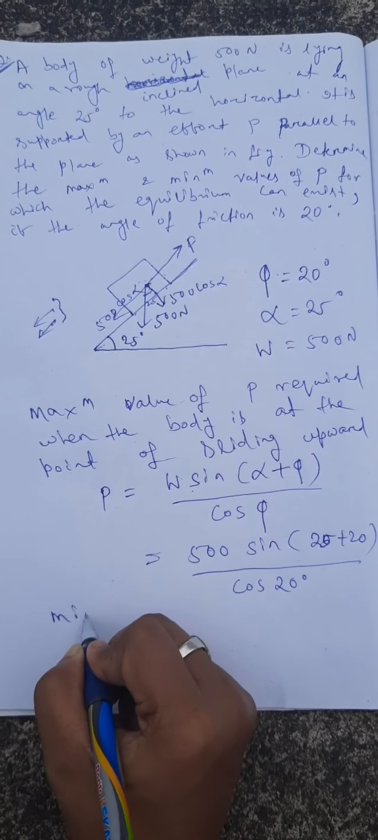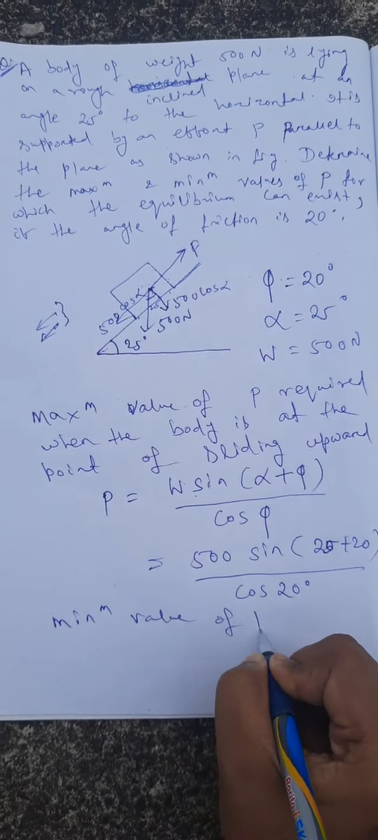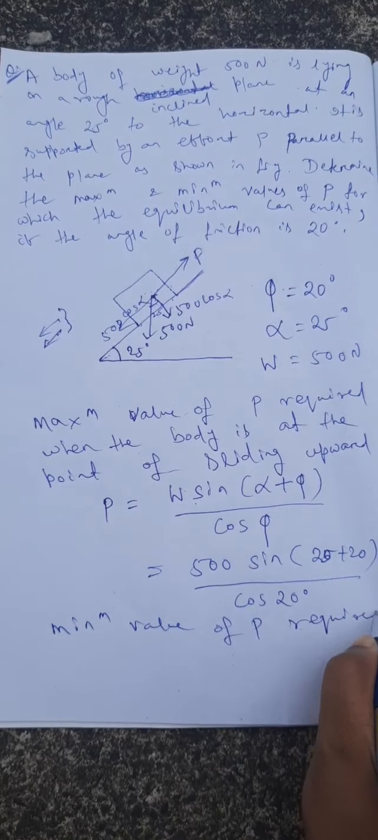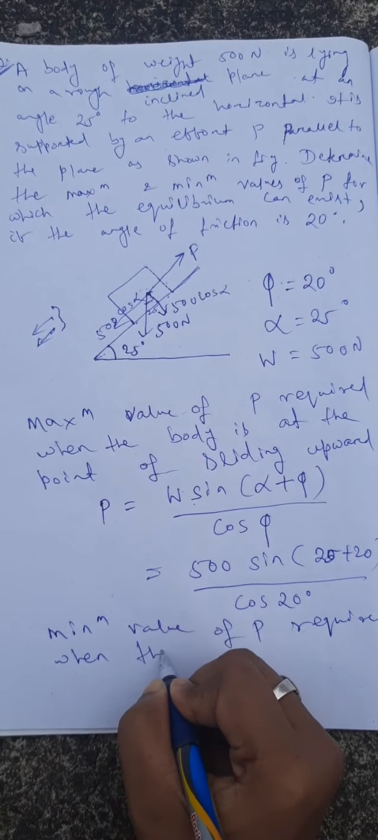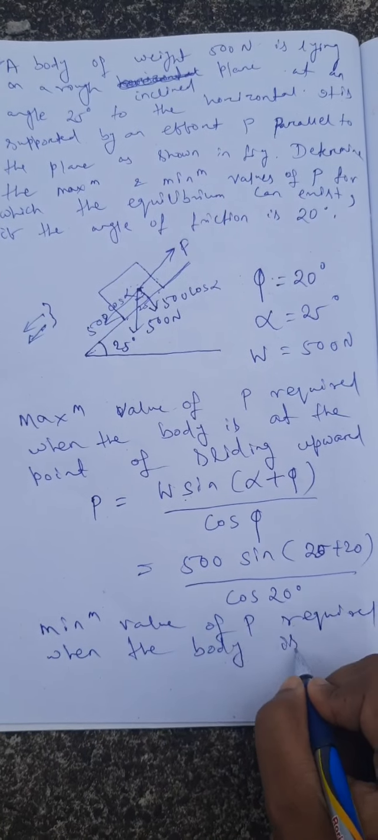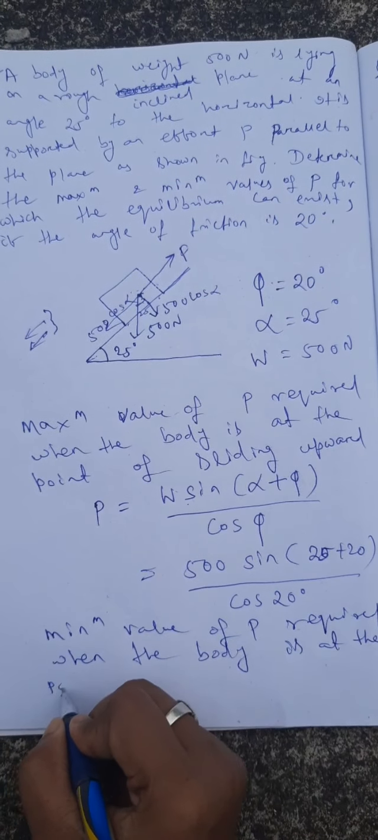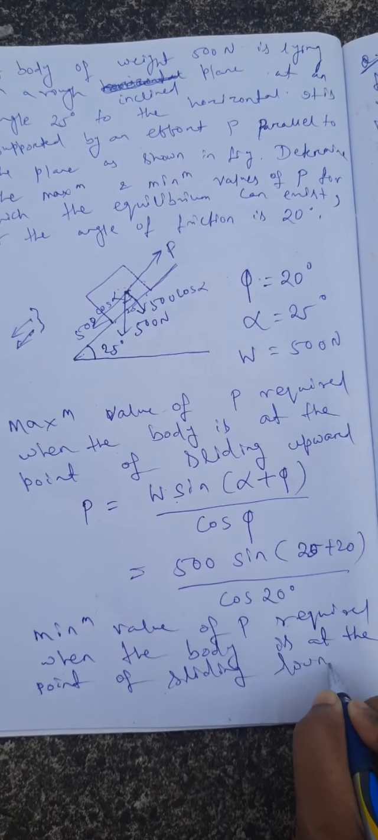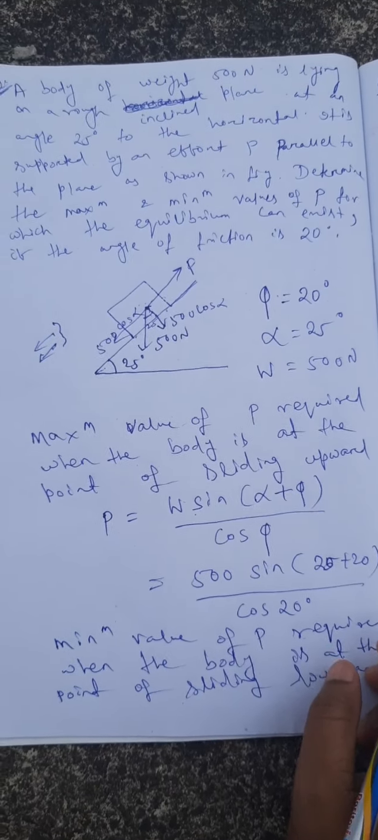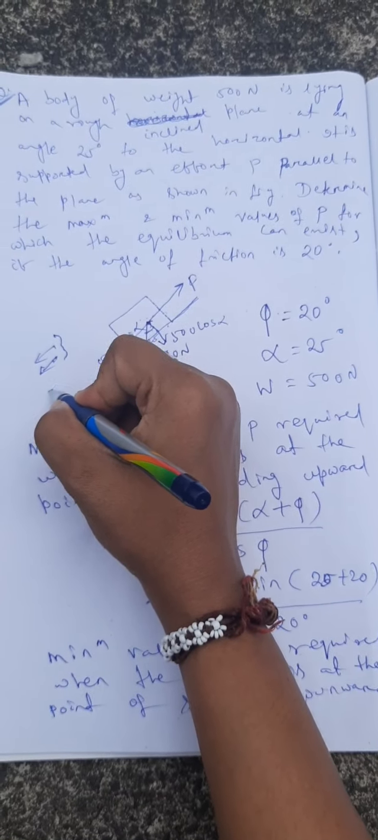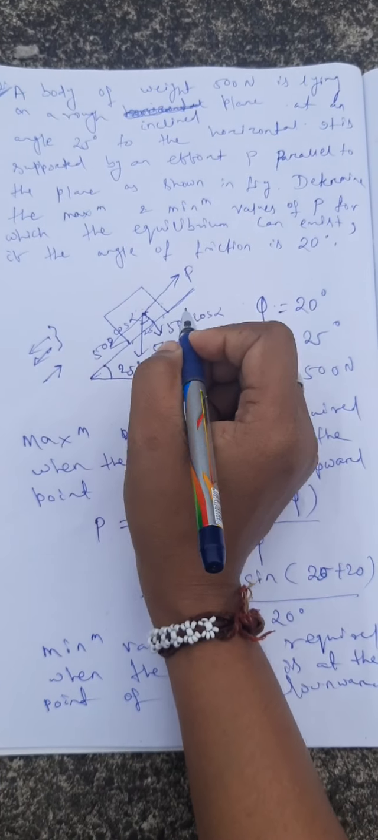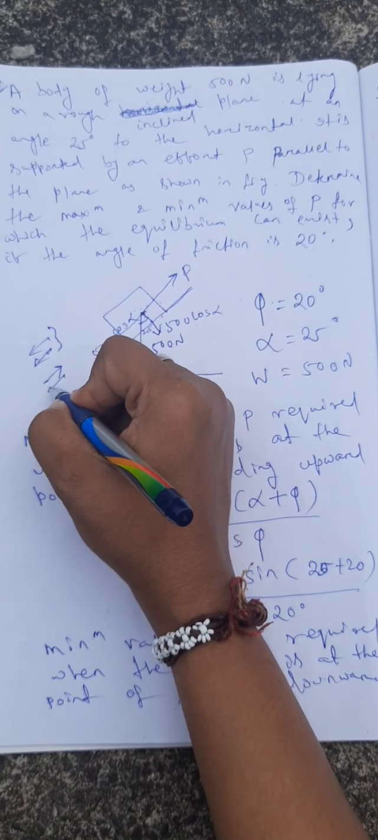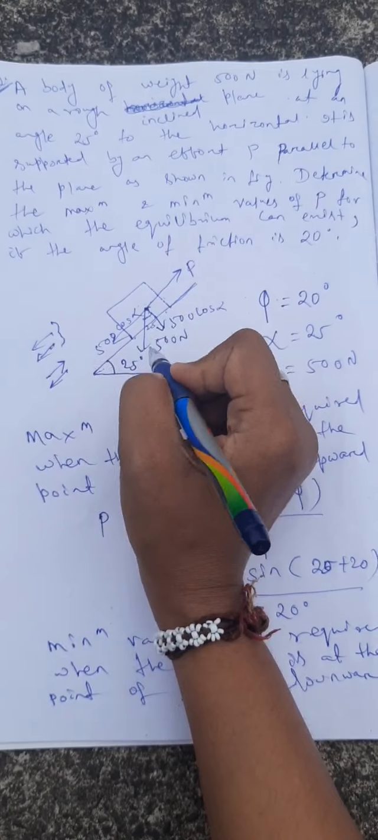Similarly, what is the minimum value of P required? Minimum value of P is required when the body is at the point of sliding downward. So when the body is at the point of sliding downward, at that time frictional force will be acting upward. So frictional force is acting upward, but the component of the weight is acting downward.